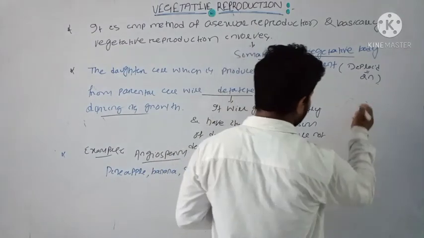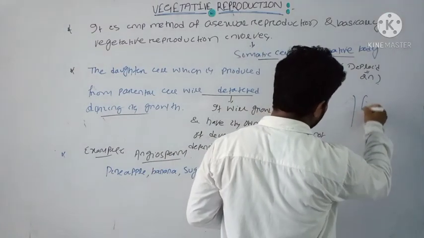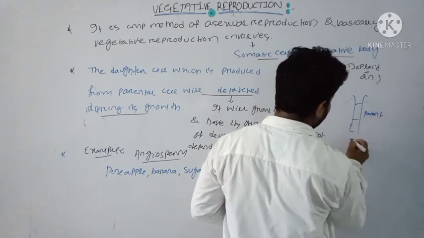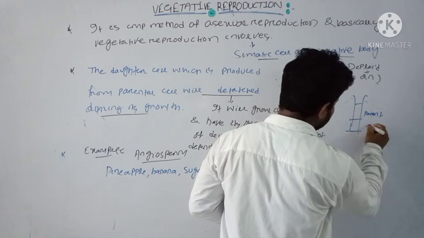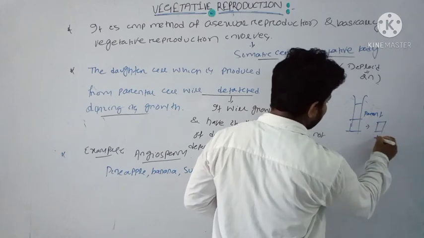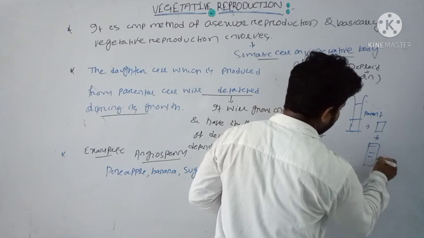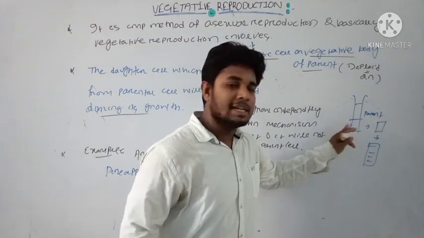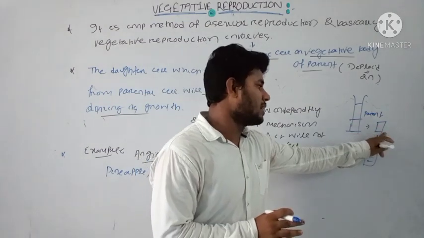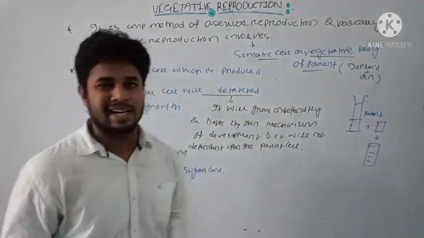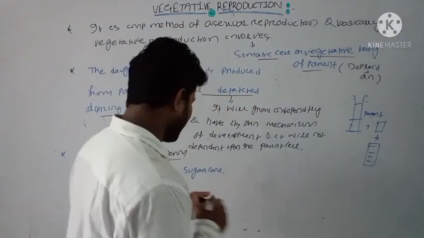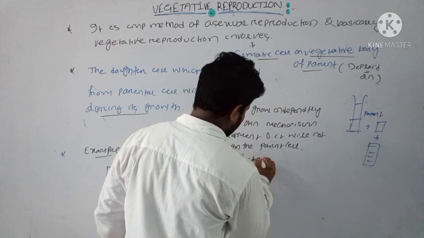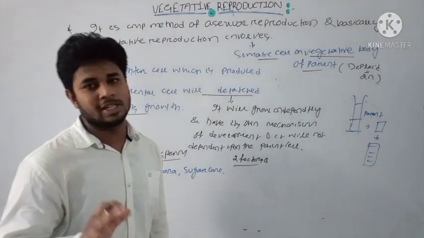Suppose this is the structure of your sugarcane, this is the parent. When a single part is removed from the parent, it can grow into a complete plant. Suppose we have taken a segment from the parent, it is removed and can grow independently. Basically, two factors are needed for vegetative reproduction.